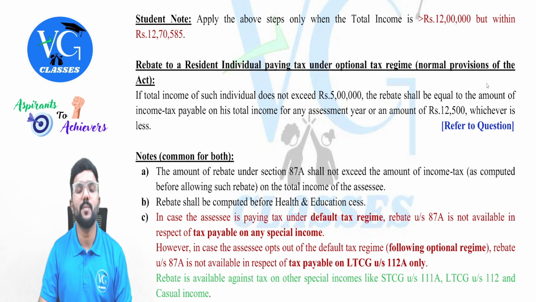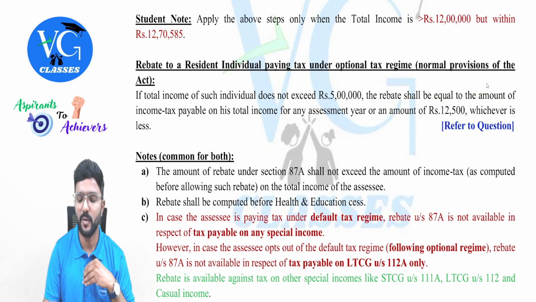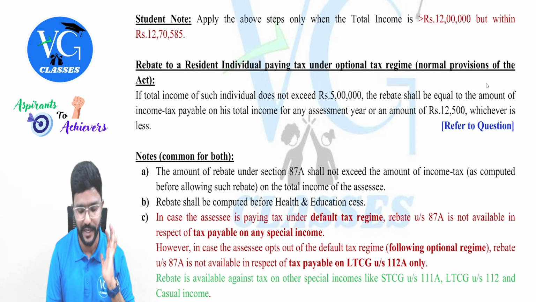If the total income of a resident individual under the optional scheme is up to 5 lakh, then he is eligible for a rebate of actual tax liability or 12,500, whichever is lower. I have also given a question for this. You can just have a look into it.